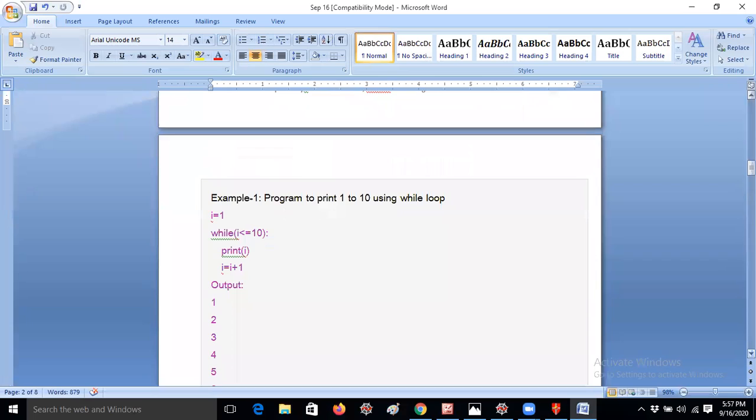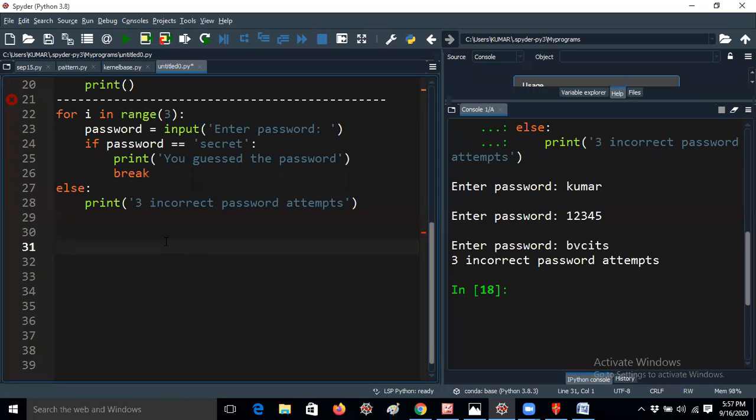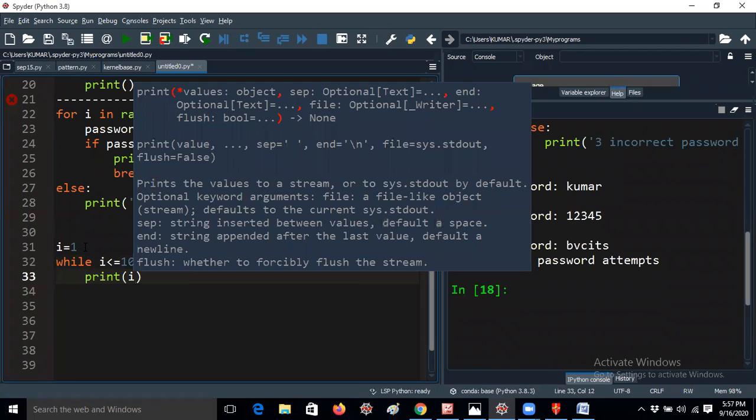I'm giving a simple example, guys: printing the numbers 1 to 10 using a while loop. It's very easy. I don't want to write here, I will directly write like this. First take i equal to 1. That means initialization is mandatory, guys. Then write while i less than or equal to 10, and give print of i. That means you have to print 1 to 10, right?